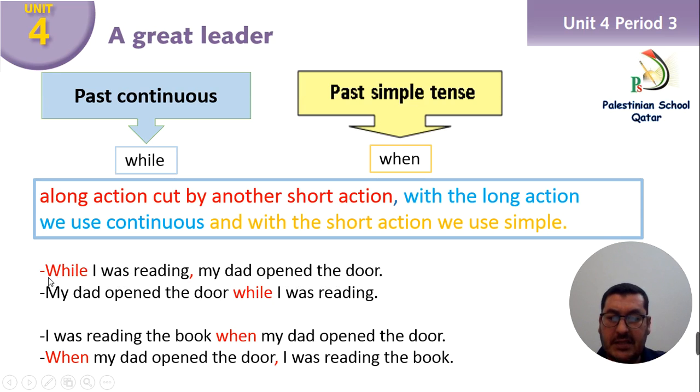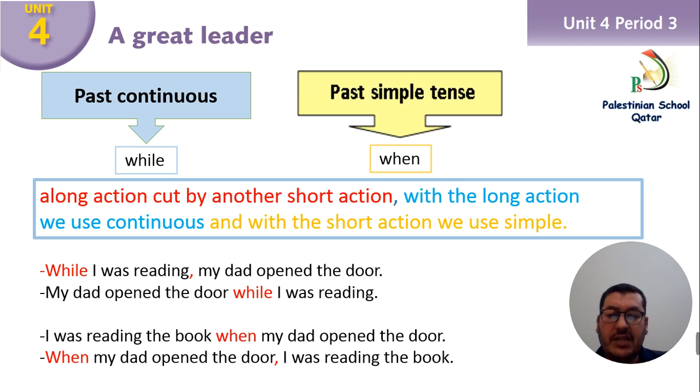Look here in this sentence. I start with while, and after while I put past continuous. While I was reading. Then I put a comma to separate the two tenses. While I was reading, my dad opened the door. So after while, I put past continuous, comma. After the comma, I have to put the verb in the past simple.